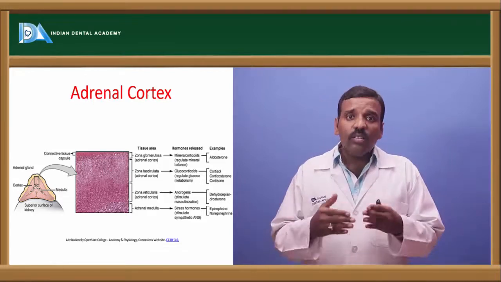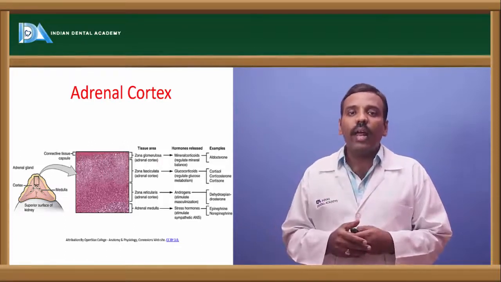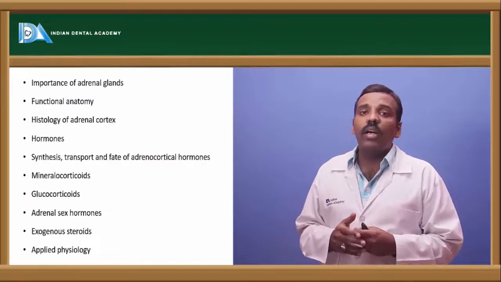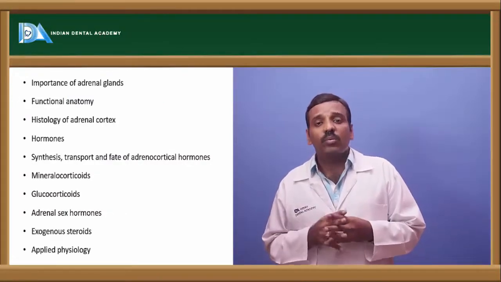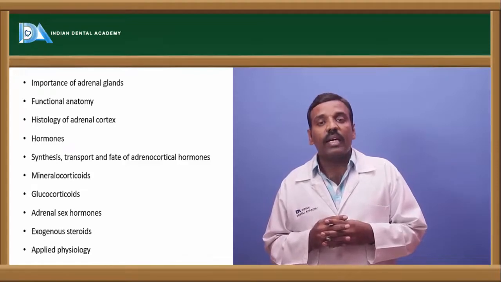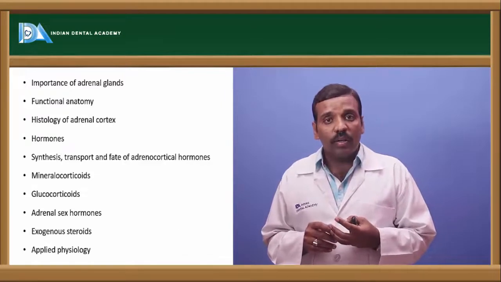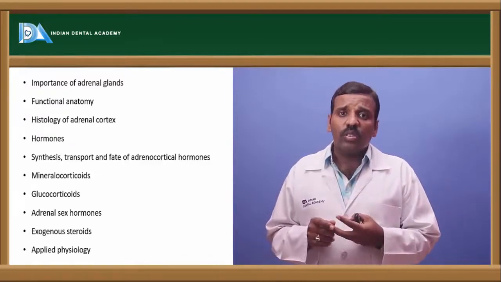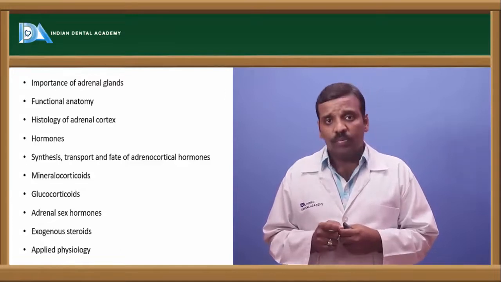And after that there is another gland, the adrenal medulla, in the middle of the adrenal gland. First, coming to the importance of the adrenal gland: four types of hormones are secreted by the adrenal glands. They are glucocorticoids, mineralocorticoids, sex hormones or androgens, and catecholamines by the adrenal medulla.